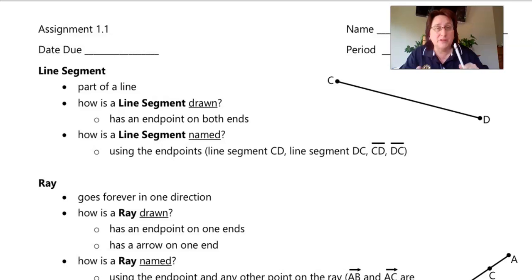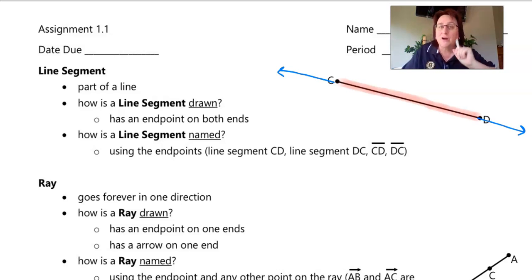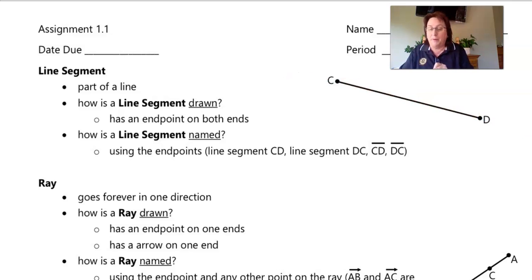Okay, this is page 2 of assignment 1.1. Now we're still going over some vocabulary terms, some of which, guys, you've already heard, right? But now we're going to look at exactly how we name them and how they are drawn. So, line segment. Hey guys, a line segment is only part of a line. If I wanted to, I could continue drawing this line out. There's the arrows, okay? But the part that is actually the line segment is right here. It is only part of the line. Okay, so I'm going to erase this.